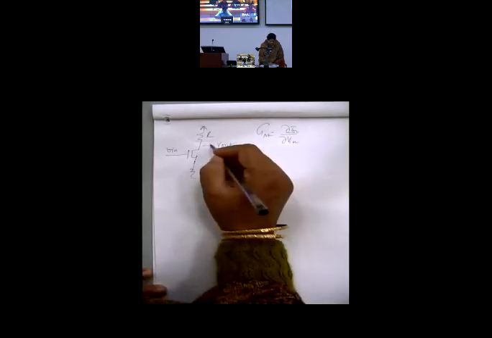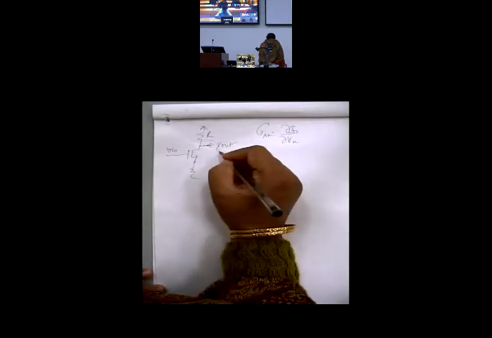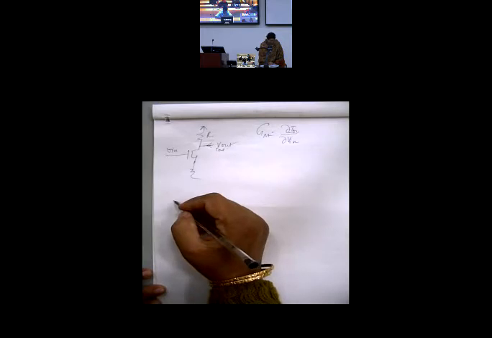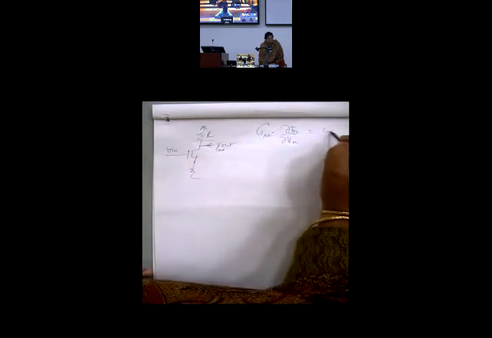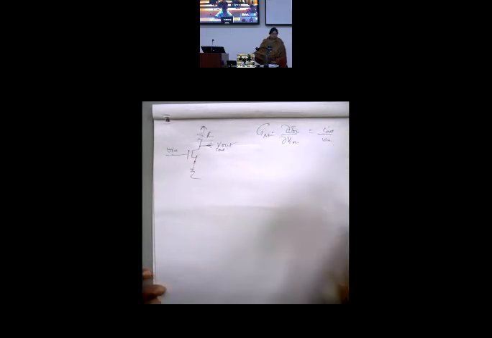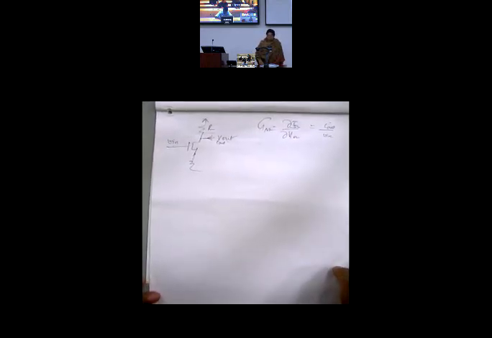You can take any direction, hardly matters. This is I out, and this is V in. So this is actually small I out with respect to V in. Variations are only AC. DC never changes. Clear? I need to find out this ratio.